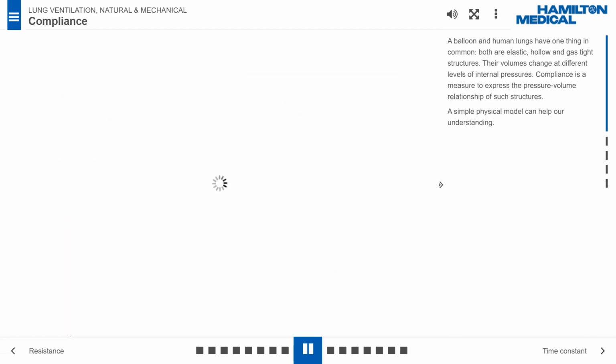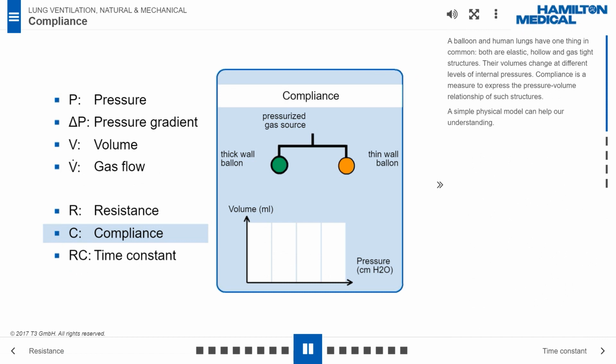A balloon and human lungs have one thing in common: both are elastic, hollow and gas-tight structures. Their volumes change at different levels of internal pressures. Compliance is a measure to express the pressure-volume relationship of such structures. A simple physical model can help our understanding.